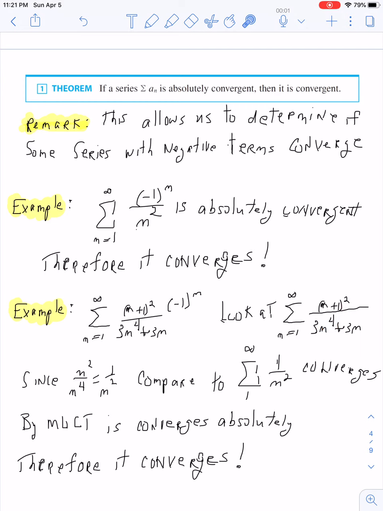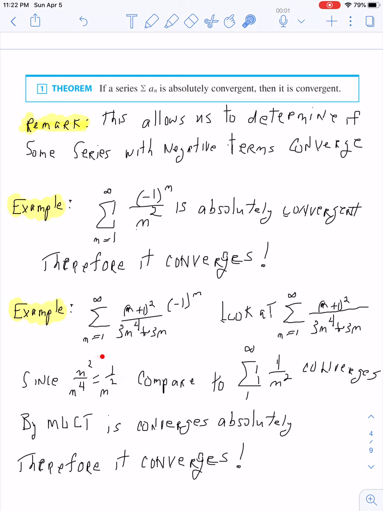And what am I going to compare it to? Well, what's the highest power of n upstairs? 2. The highest power of n downstairs? 4. So what am I going to compare it to? 1 over n squared. And I'm going to use the modified limit comparison test. And when I do that, I claim that I get a number.